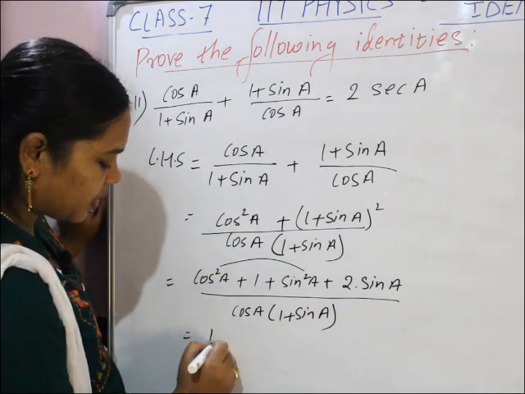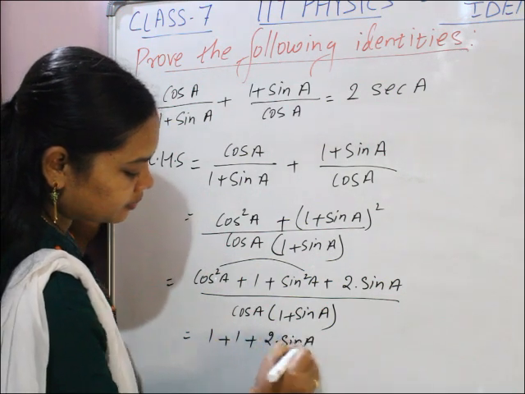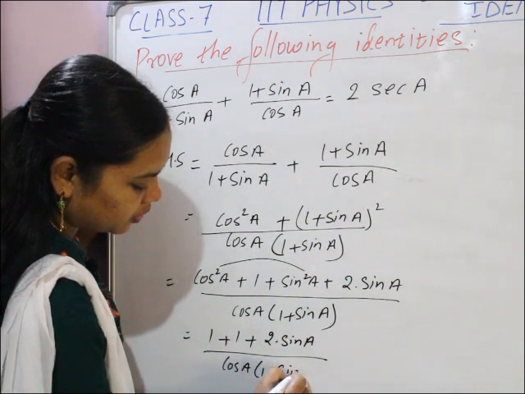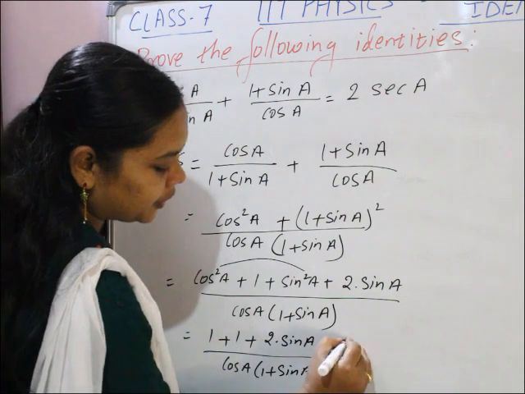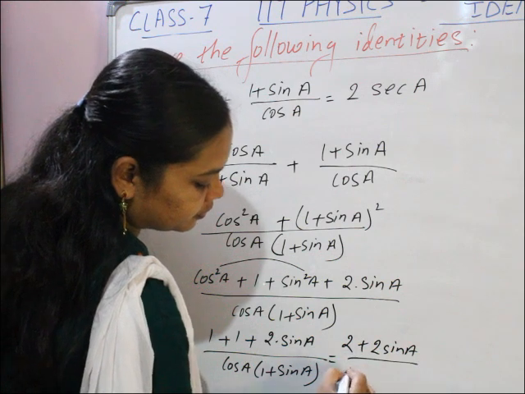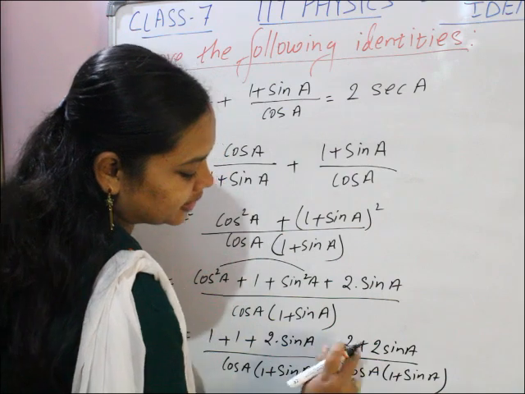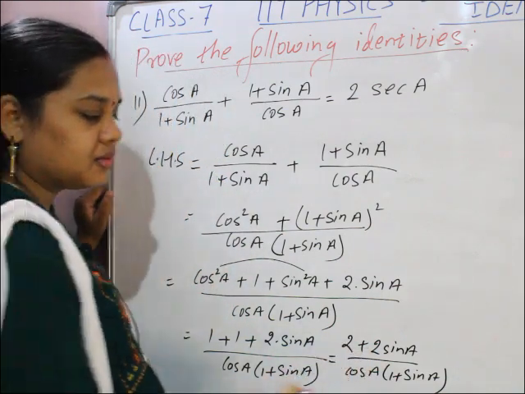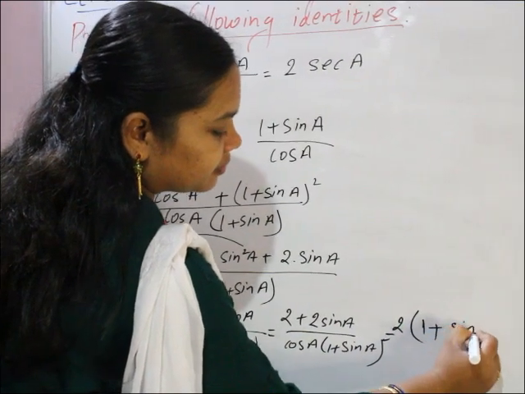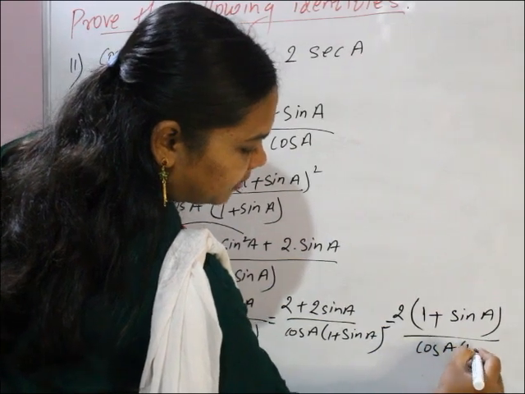Plus already 1 is there, plus 2 sin a, by cos a into (1 plus sin a). 1 plus 1 is 2, plus 2 sin a. You can see 2 plus 2 sin a, 2 take common. What is left? 1 plus sin a, by cos a into (1 plus sin a).